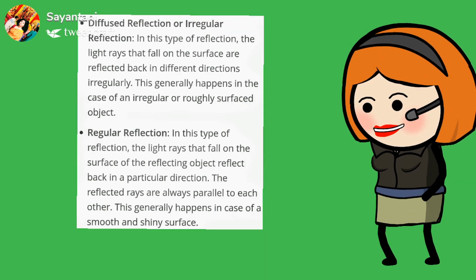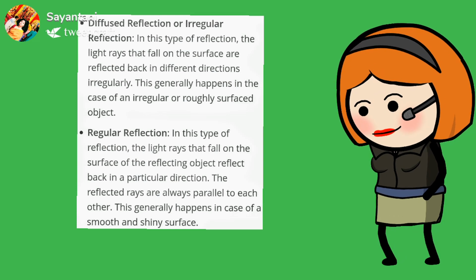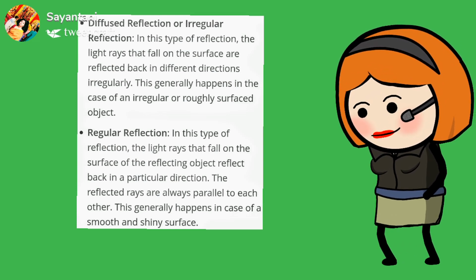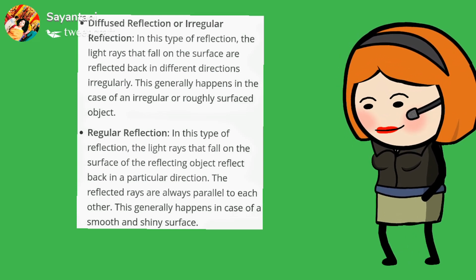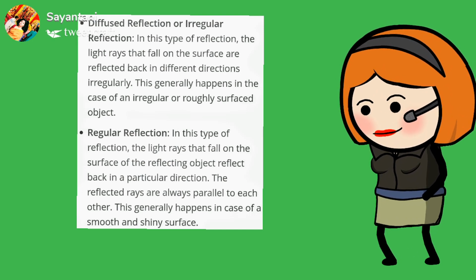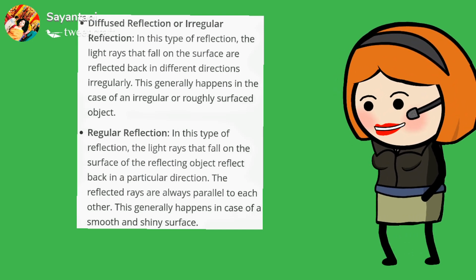So the next topic is types of reflection. There are two types of reflection. One is diffuse reflection or irregular reflection. Another is regular reflection. When reflection occurs on a smooth surface, then that is regular reflection. When it is a rough surface, then it is irregular reflection.